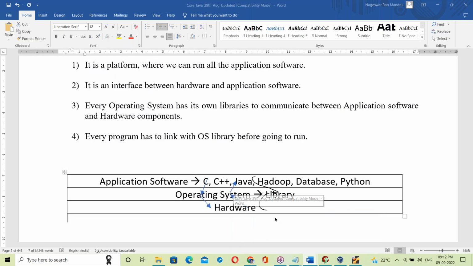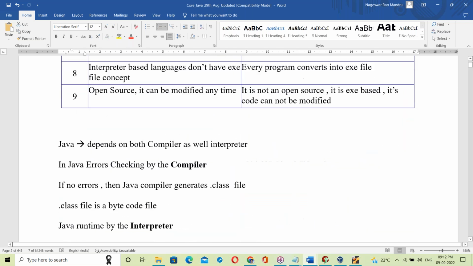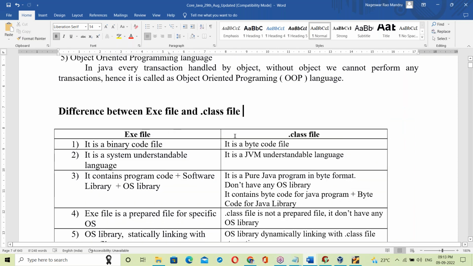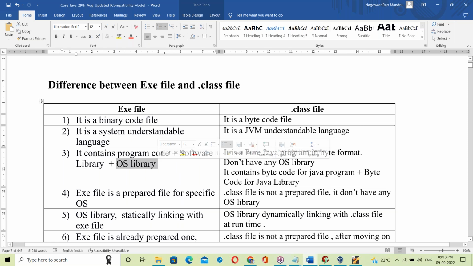Difference between exe file and dot class file. See the differences, they are in the document here. Exe file is a binary code file. Dot class is a byte code file. Exe file is a system understandable language. Dot class is a JVM understandable language. Exe file contains program code, software library, and OS library. Dot class doesn't have the OS library.